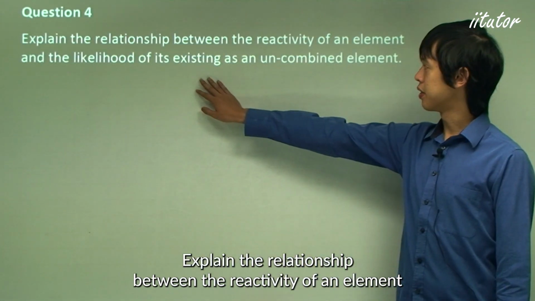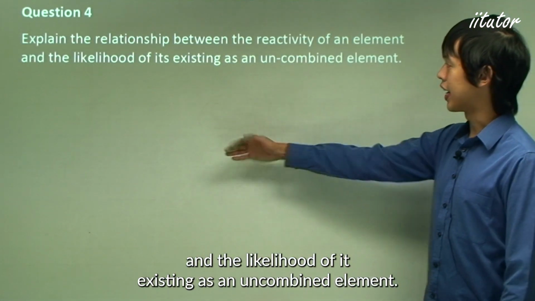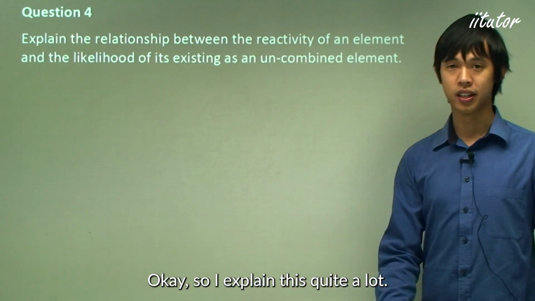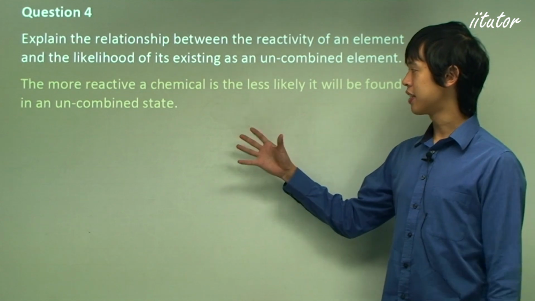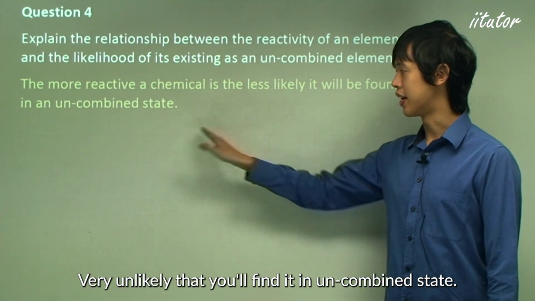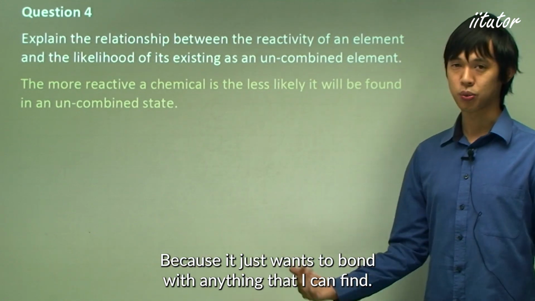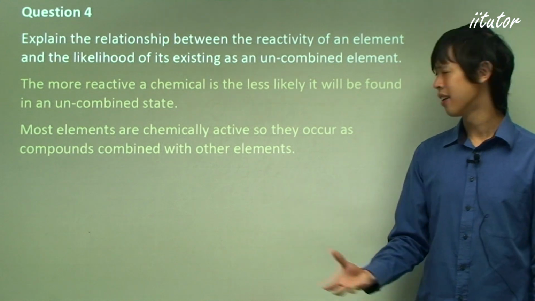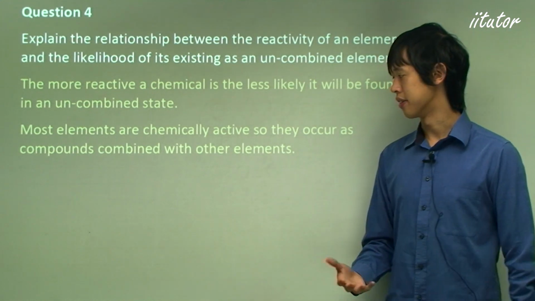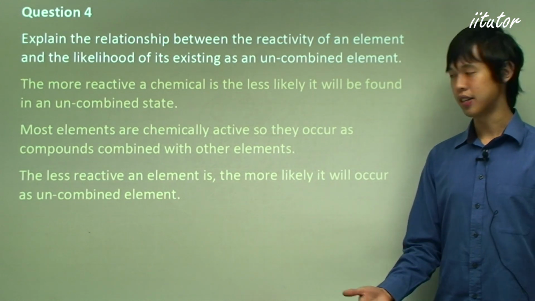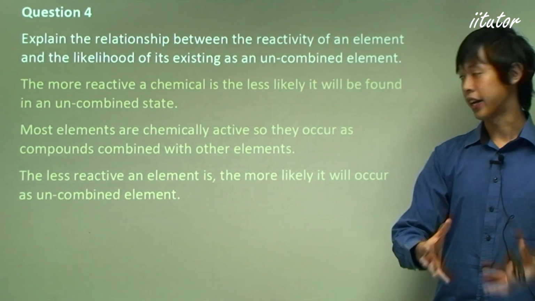So explain the relationship between the reactivity of an element and the likelihood of it existing as an uncombined element. Okay, so I explained this quite a lot. I tried to push this point. A reactive chemical is less likely to be found uncombined. Very unlikely that you'll find it in an uncombined state because it just wants to bond with anything that it can find. So most elements are chemically active in some way, and so they occur as compounds or combined with other elements. The less reactive an element is, as I said, the more likely you find it uncombined.